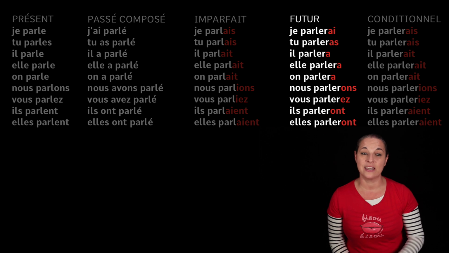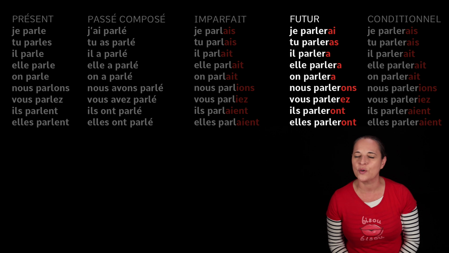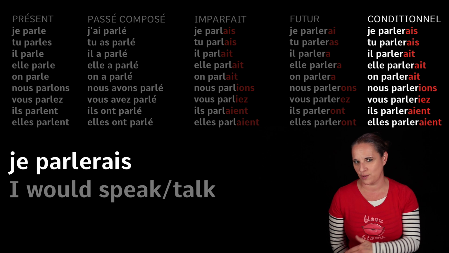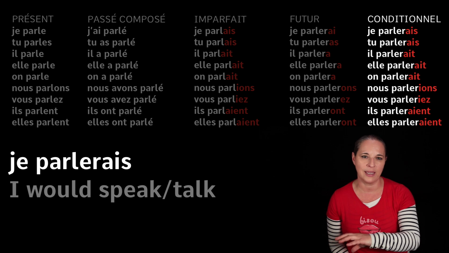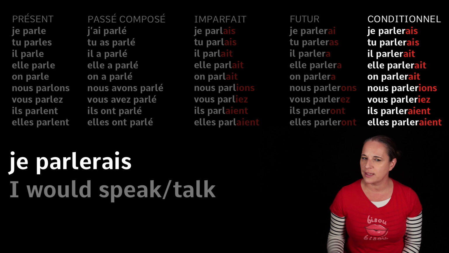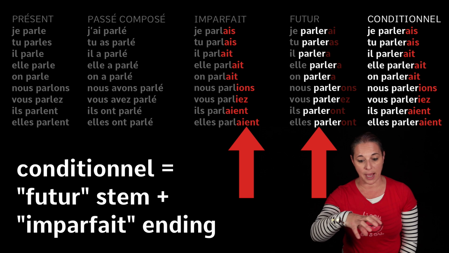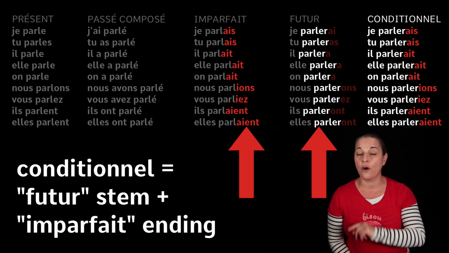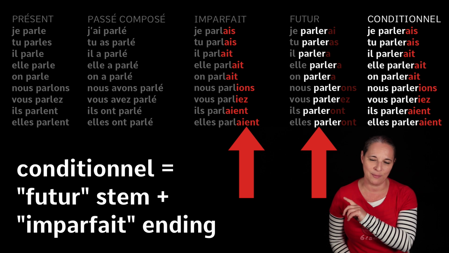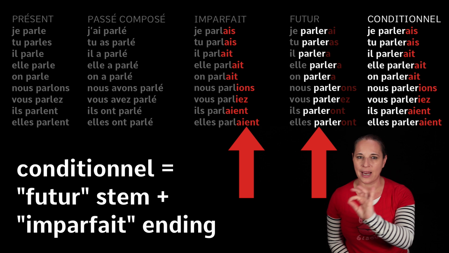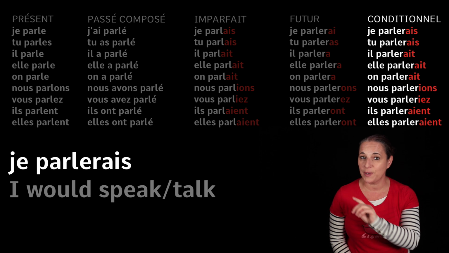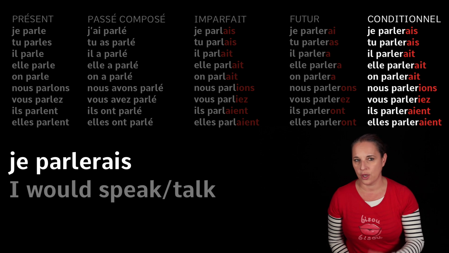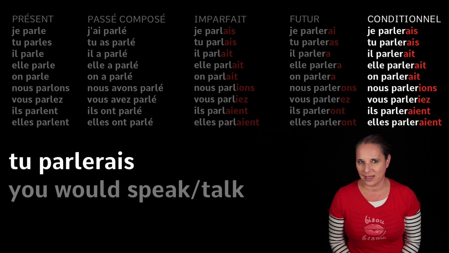Let's have a look at tense number 5, which is the conditional. So basically we are going to learn how to say I would talk, okay, I would speak. How do we do that? You take the stem of the future tense, parler, you keep the verb as it is, and you add the endings of the imperfect tense. Have a look at the imperfect tense. Je parlais, but the conditional becomes je parlerais. I would talk.